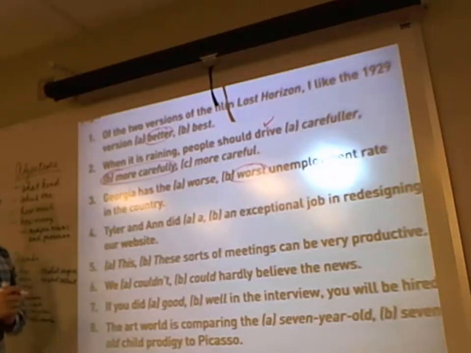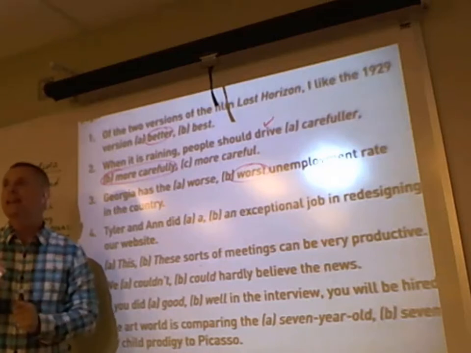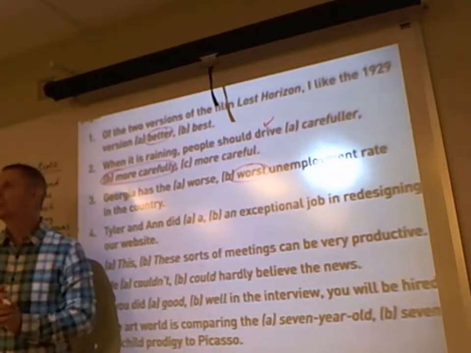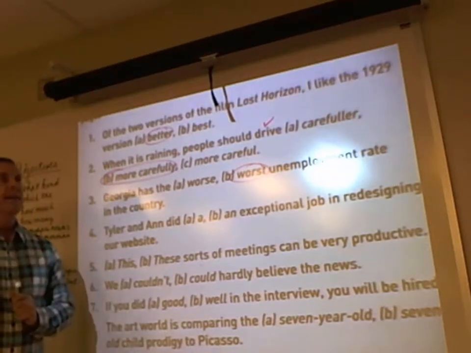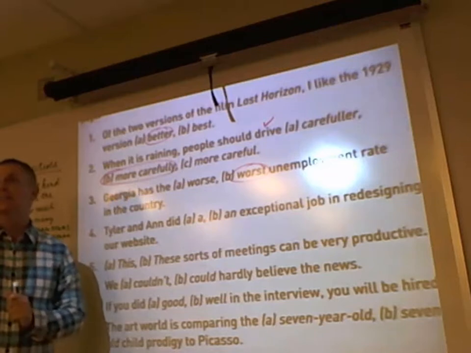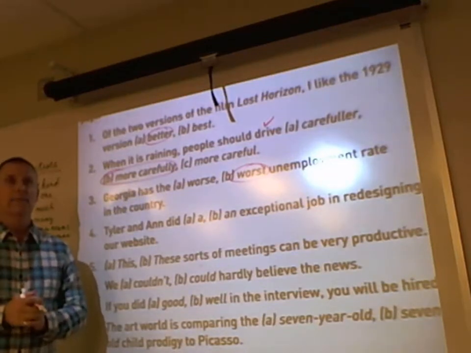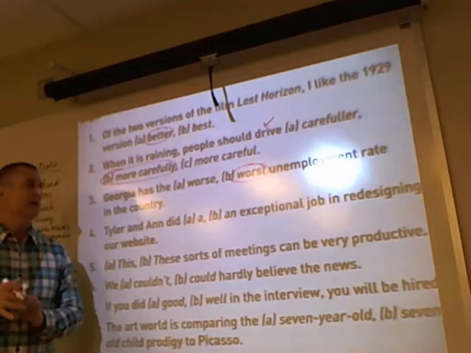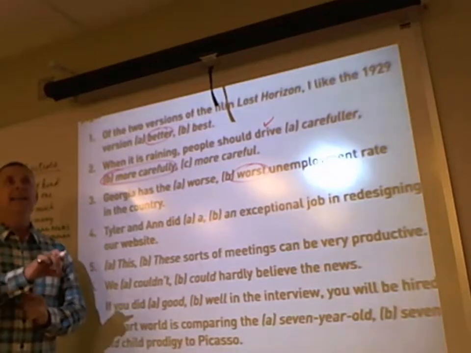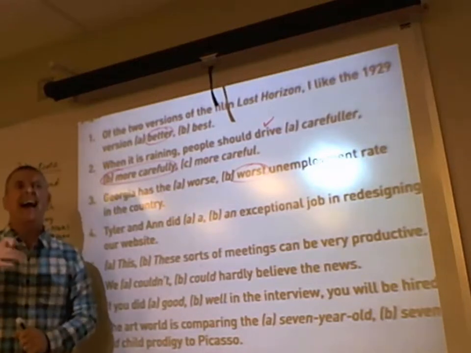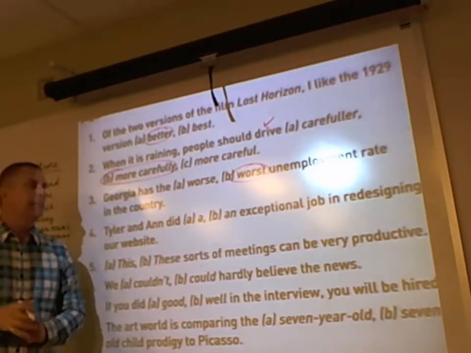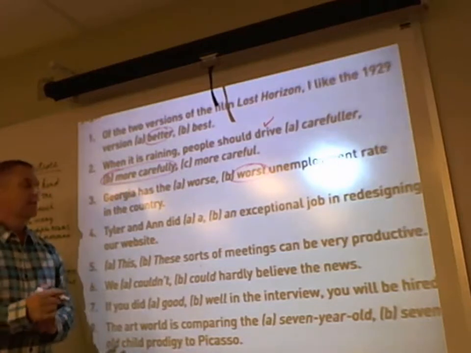Number 4, Tyler and Ann did an exceptional job or a exceptional job. This is articles: a, an, and the, and more specifically the words a and an. A will come before a word that has a consonant sound, like a dog, a cat, a rat, a mouse. A comes before a consonant sound, but use the word an before a vowel sound. An exceptional job. Letter B.